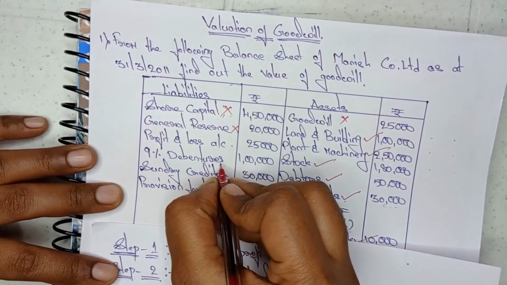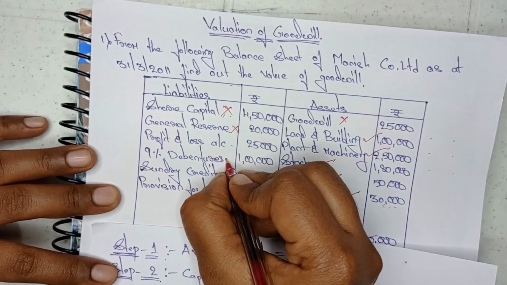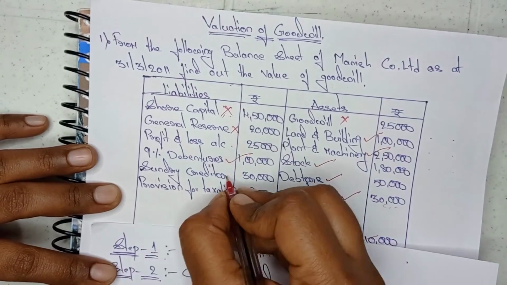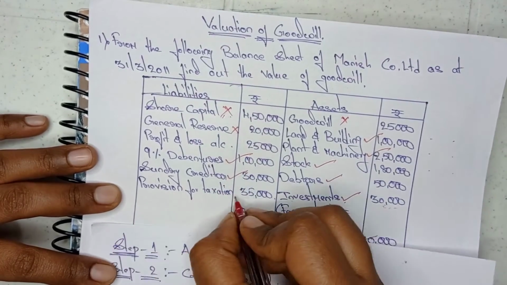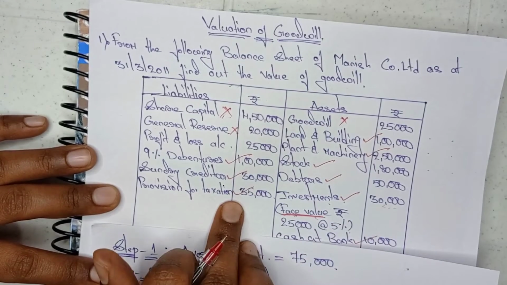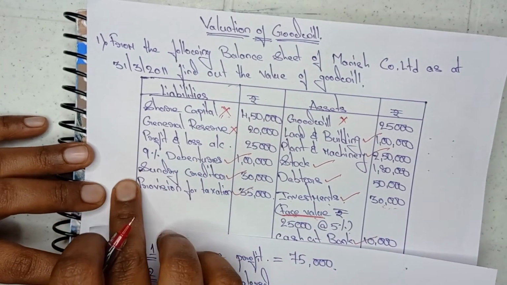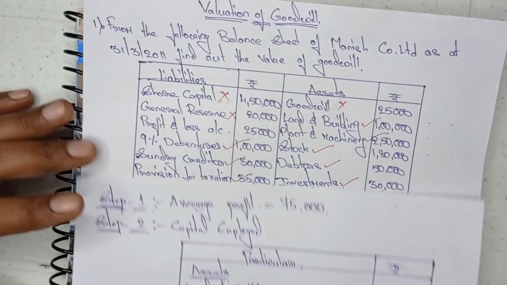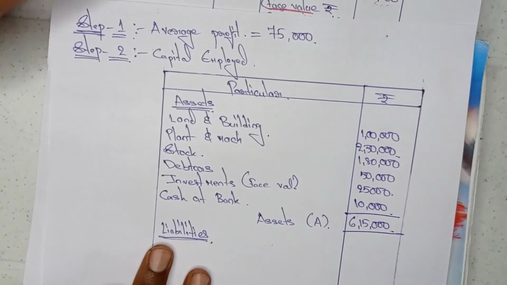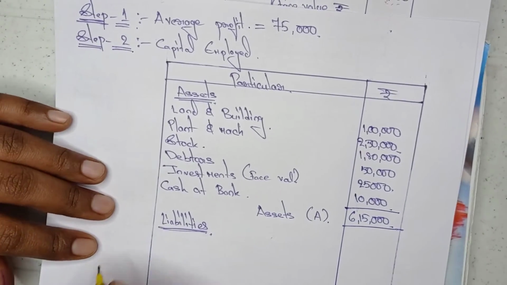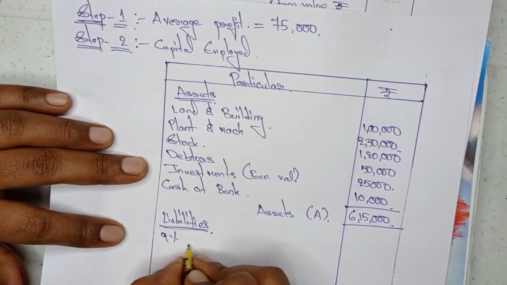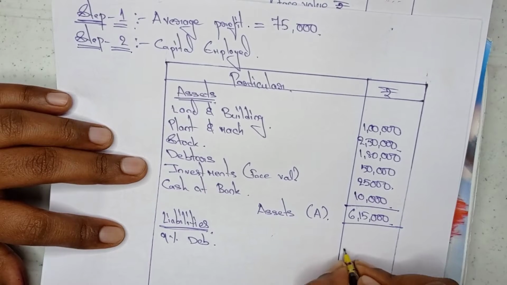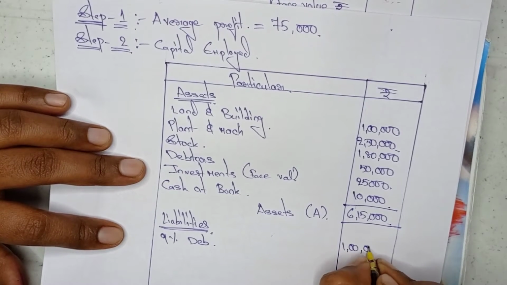Next one is 9% debentures. This also comes under capital employed. Next, sundry creditors, this also comes. Next, provision for taxation, this also comes in capital employed. So overall we need to post these 3 items in the liabilities side in capital employed. So I am writing one by one. 9% debentures value is 1 lakh.